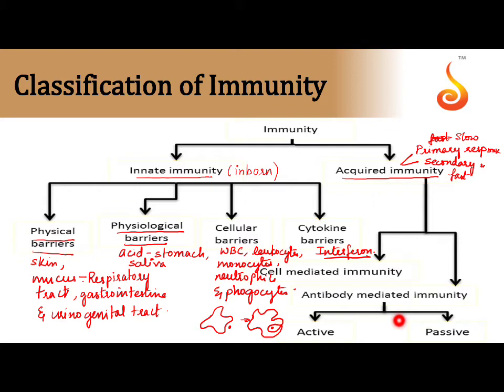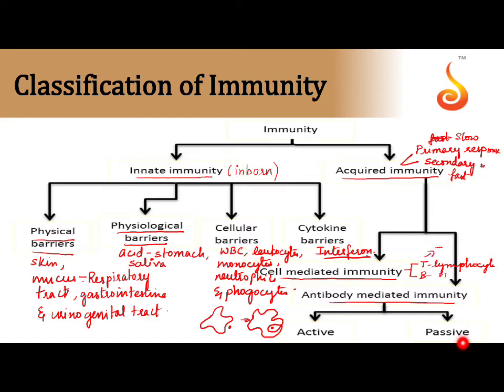Now on similar notes, we have two types of acquired immunity. The first one we call cell mediated immunity. The second we call antibody mediated immunity. Cell mediated immunity is of two types. You have T lymphocytes and B lymphocytes.